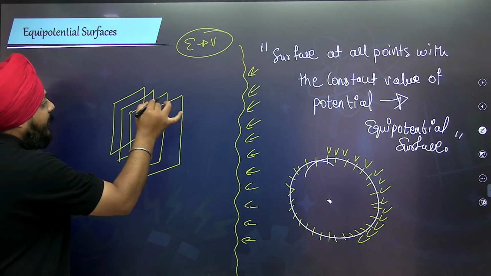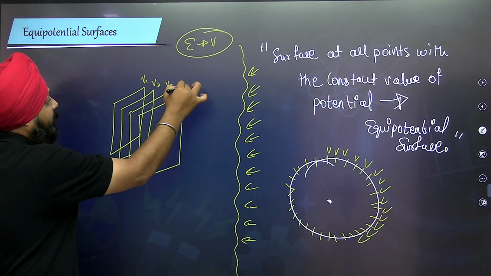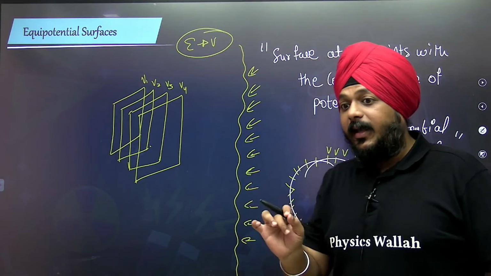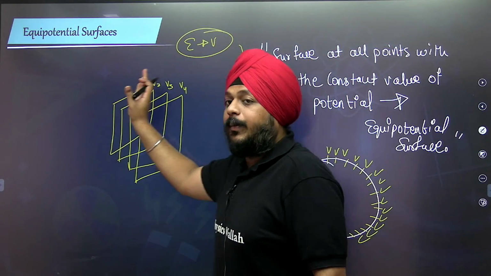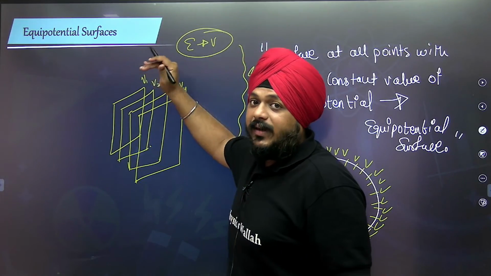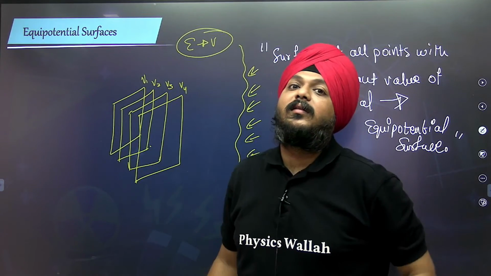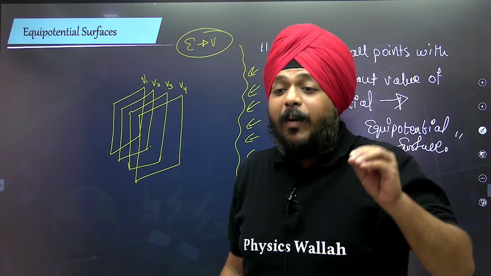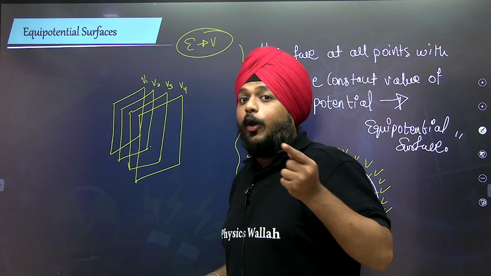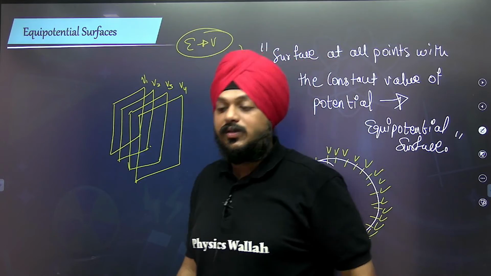If we have 4 equipotential surfaces, then each individual equipotential surface might have a different value of potential. But it is not possible that the value changes at different points of the same equipotential surface.